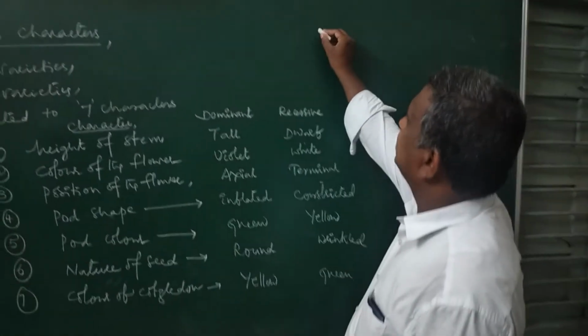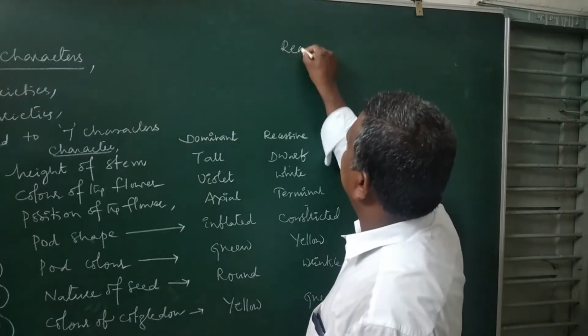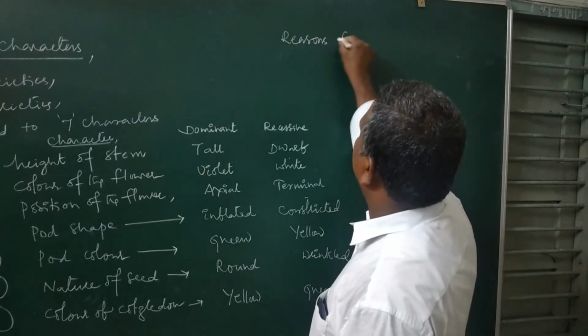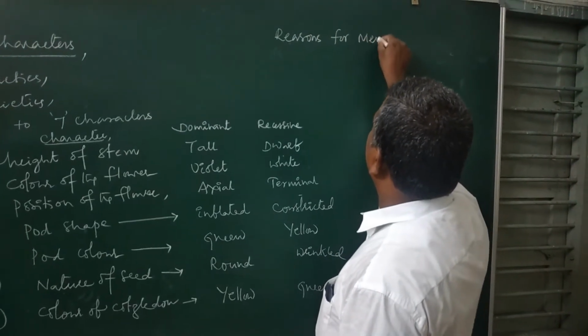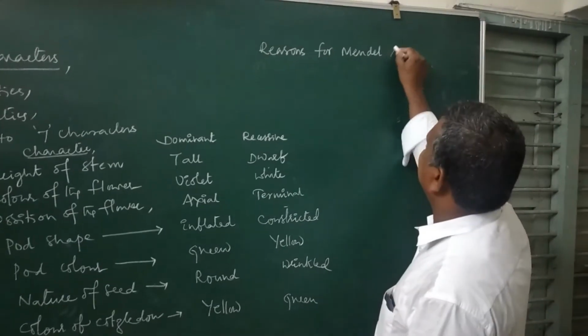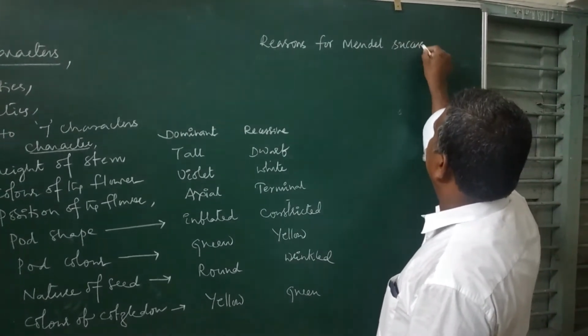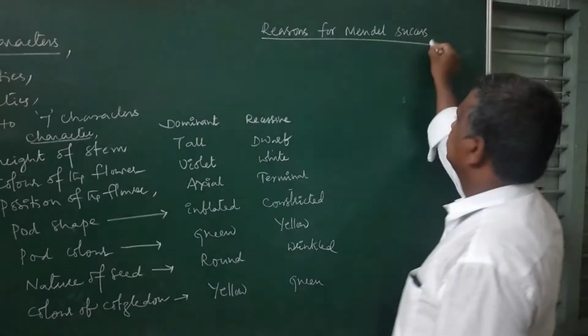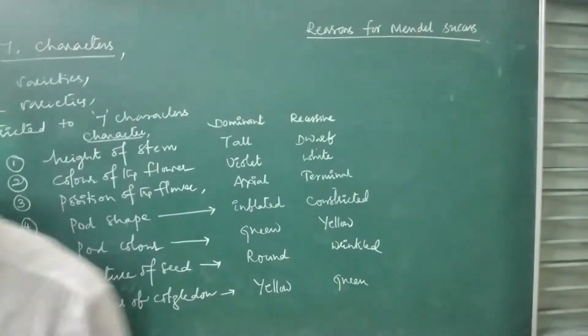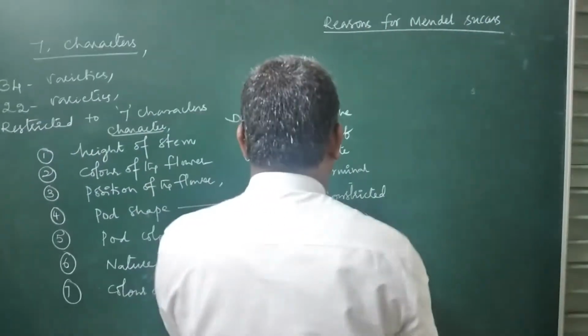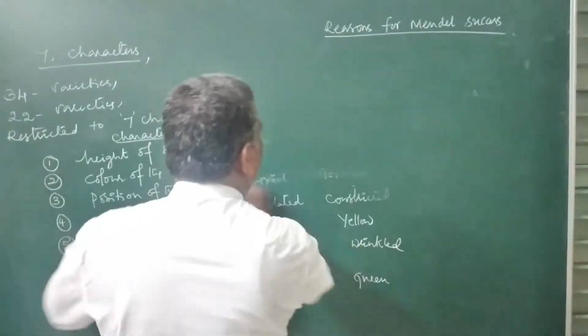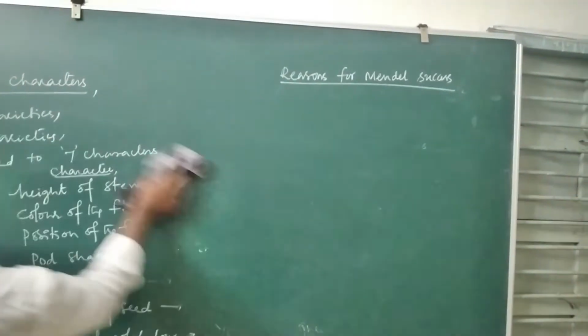Now, reasons for Mendel's success. What are the reasons for Mendel's success?